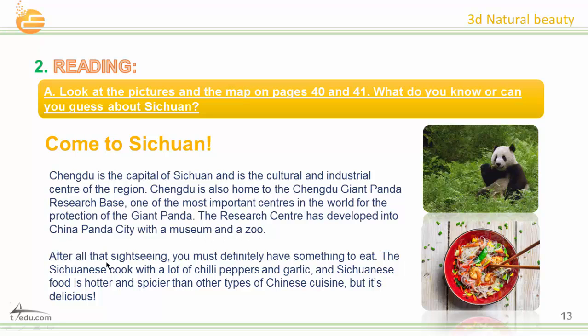After all that sightseeing, you must definitely have something to eat. The Sichuanese cook with a lot of chili peppers and garlic, and Sichuanese food is hotter and spicier than other types of Chinese cuisine, but it's delicious.